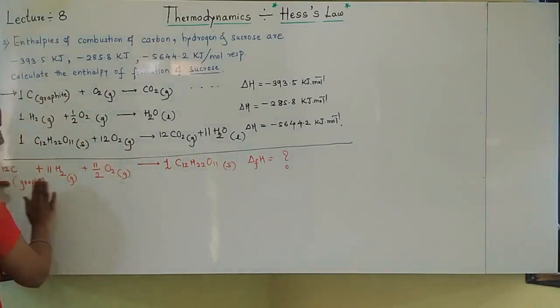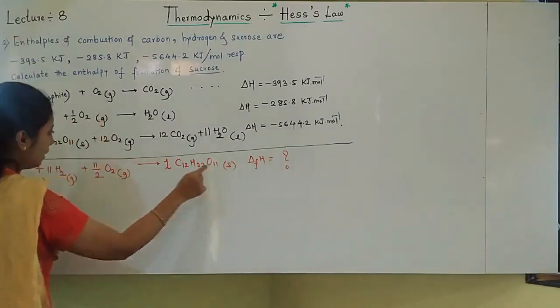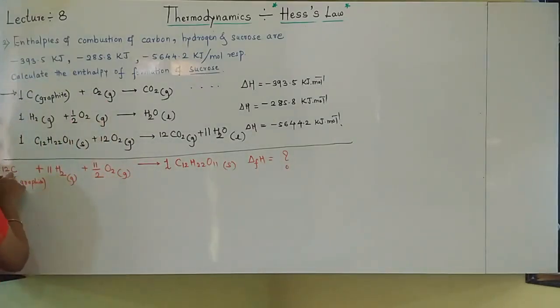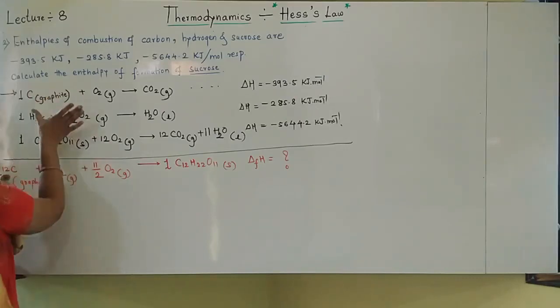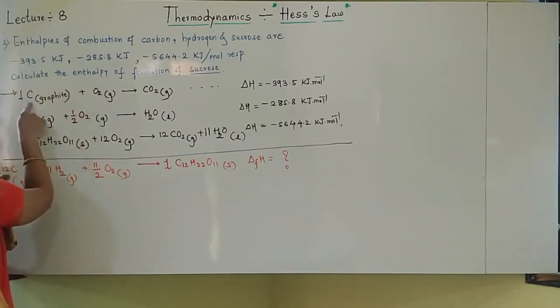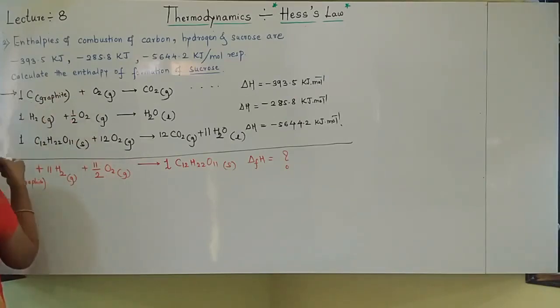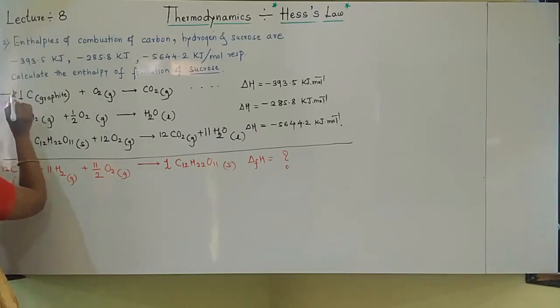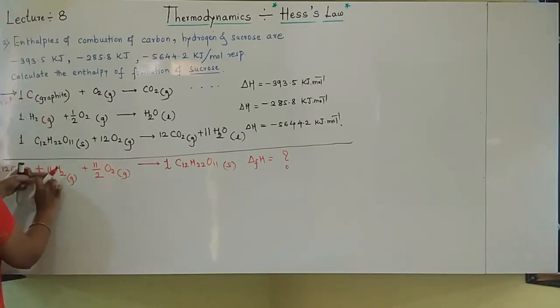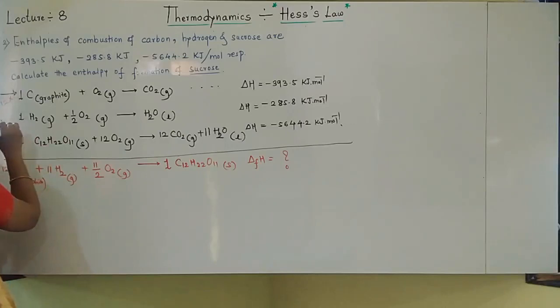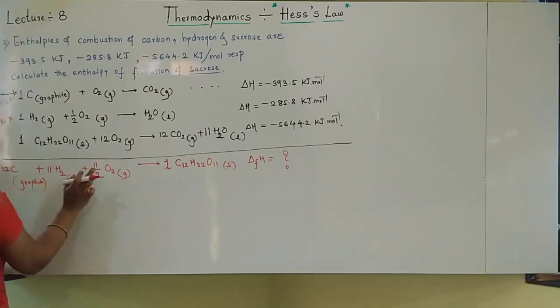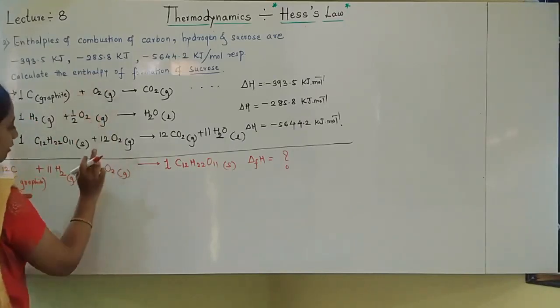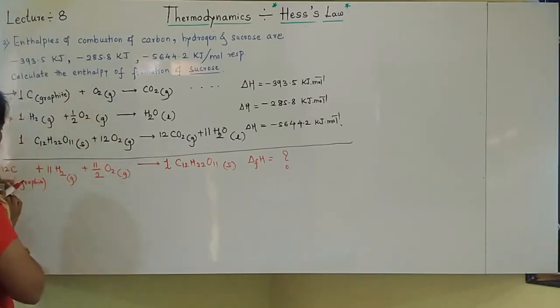Whose value do we have to find out? Start from its reactants. I want 12 carbon. Check on the left hand side only. I can see carbon here, so the first equation I should multiply by 12. Next I want 11 hydrogen, so the second equation I should multiply by 11. I can see hydrogen here. Oxygen I don't consider because oxygen is present everywhere. Leave that. Carbon and hydrogen, so the first and second equations change.